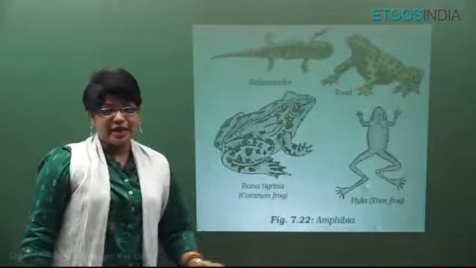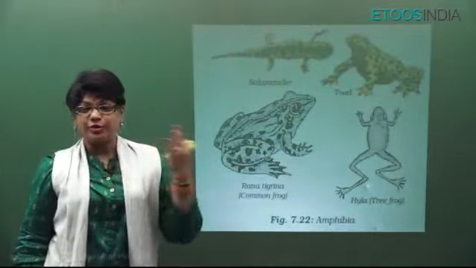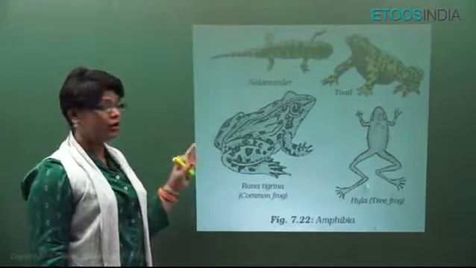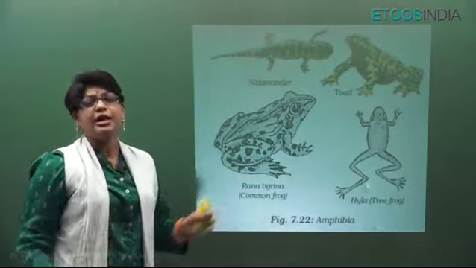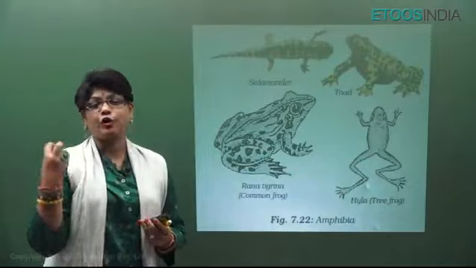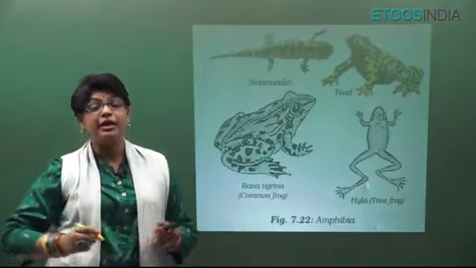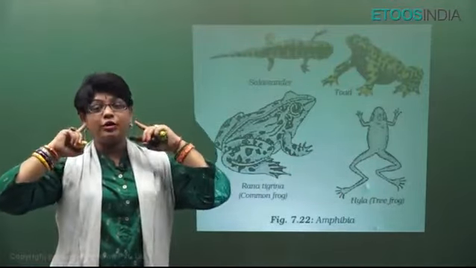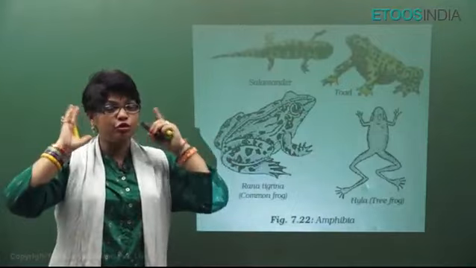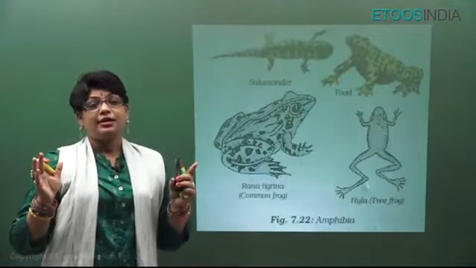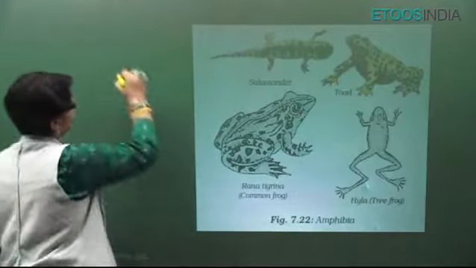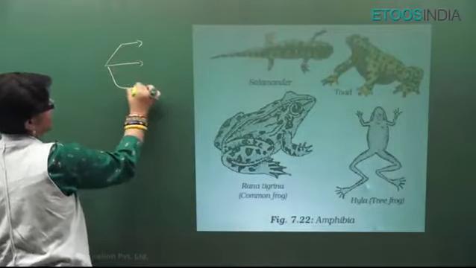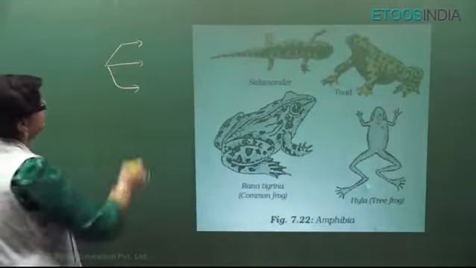Now, these are the various amphibians. They can live on land as well as in water, but they need water for their external fertilization. Their skin is very moist. They have a lot of mucus glands, very, very important. Their ear is represented only by the tympanum. They do not have an external ear. And most important, students, they respire by 3 means. They can undergo summer sleep, winter sleep.